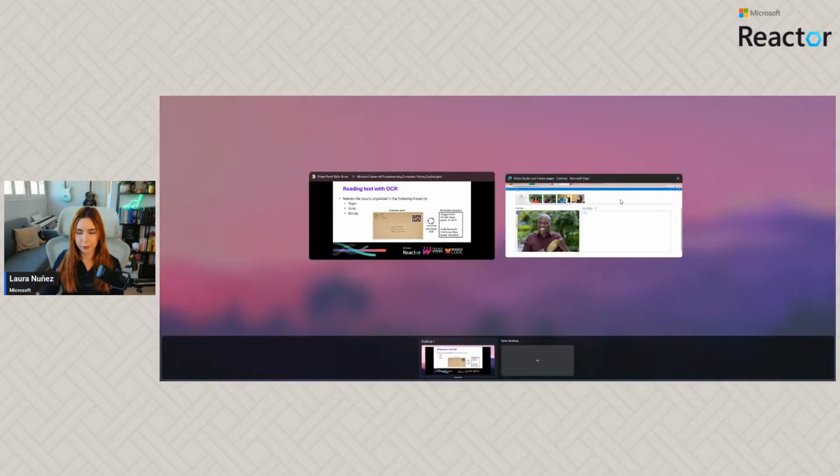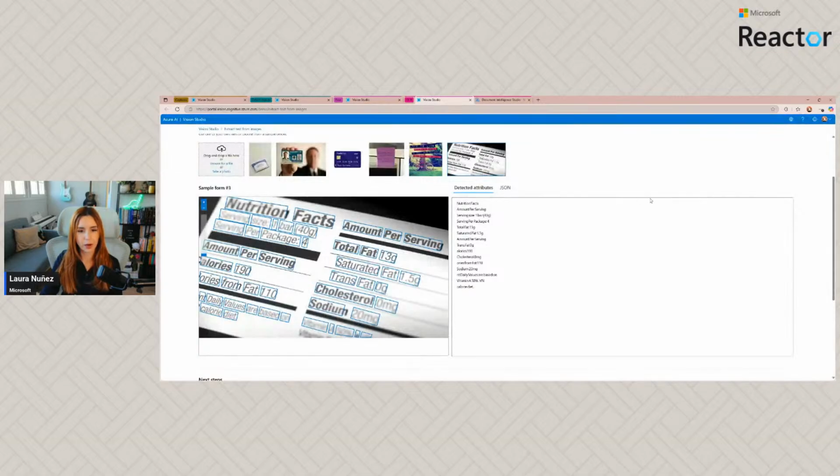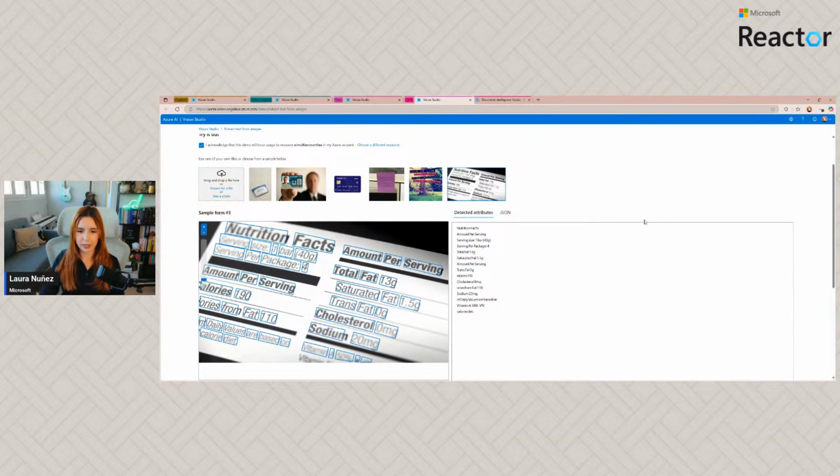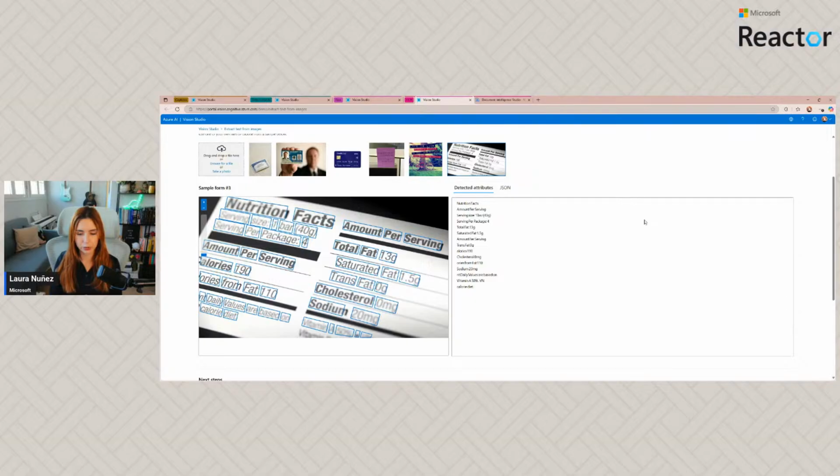So if we go here, sorry, let me show you how it will work. If we provide some images with text to the model, we are going to be receiving back the different words that are found. So you see nutrition here, facts, amount, per serving. We are going to be receiving that, but also, same as with the object detection and the faces, we are going to be able to receive where those words are located in the picture. So I know this square is surrounding amount, this square is surrounding total.